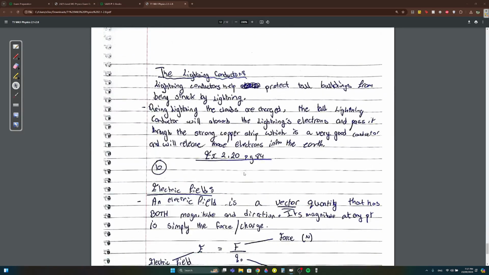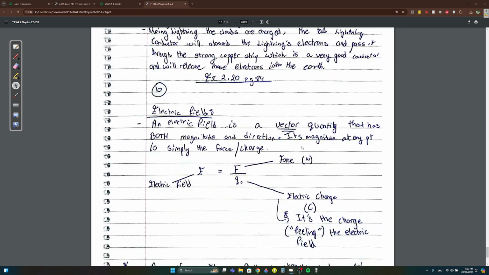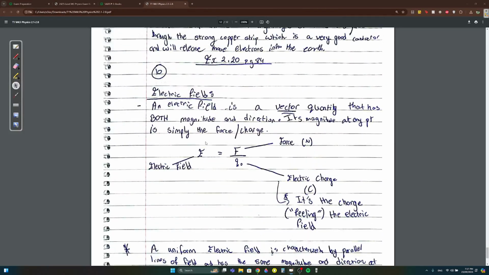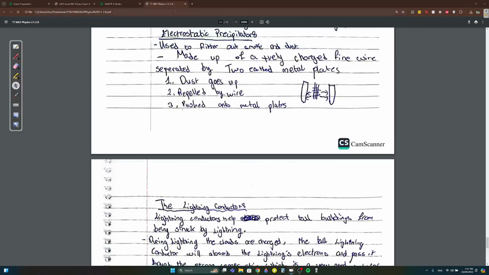Now here, the lightning conductor. Lightning conductors help protect tall buildings from being struck by lightning. I'm sure you guys have seen the one on the Burj Khalifa. During lightning, the clouds are charged, so the tall lightning conductor will absorb the lightning's electrons and pass them through the strong copper strip, which is a very good conductor, and will release those electrons into the earth. Very easy. Electric field is not required here. Okay, we're done with the notes.